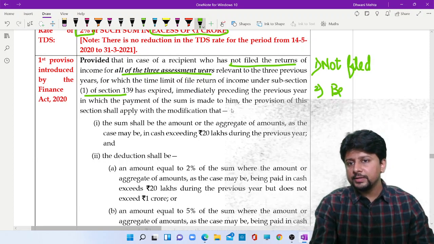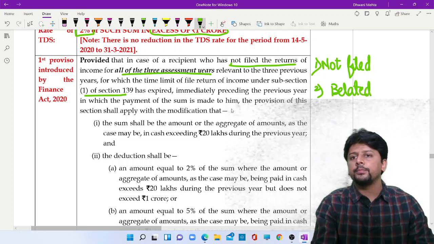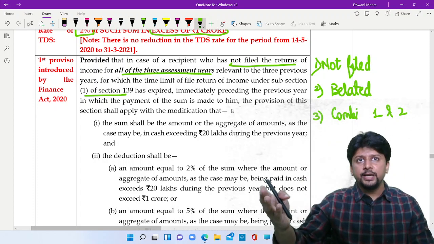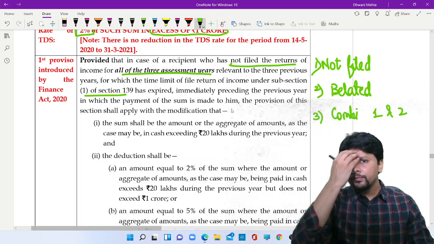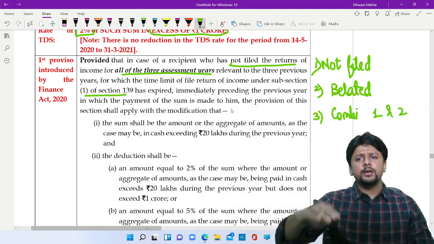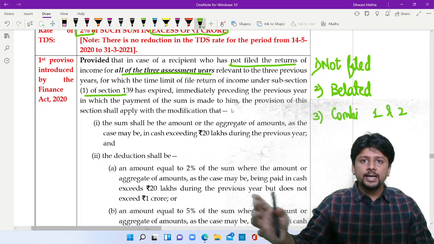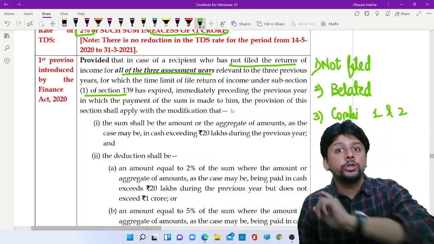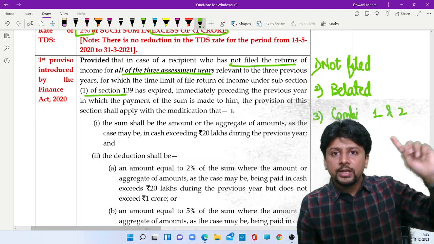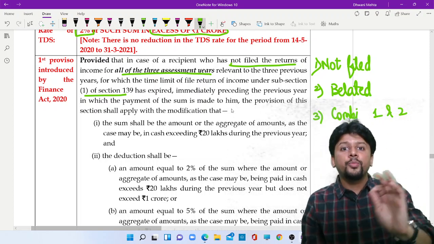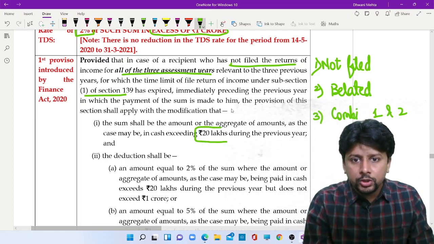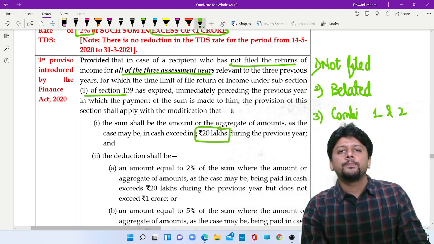or you have filed certain returns as belated, or it's a combination of 1 and 2, that 1 year's return is not filed, 2 years return are filed belated, or 1 year's return is belated, 1 year return is not filed, 1 year return is filed on time. In simple terms, you are a person who has not filed a return for the last 3 years on or before the due date. Then your threshold will come down to 20 lakh rupees instead of 1 crore.